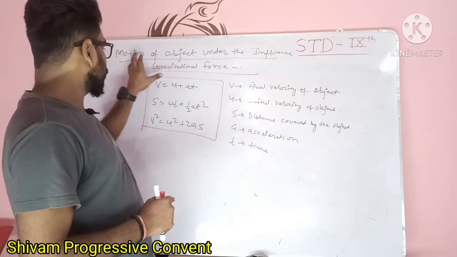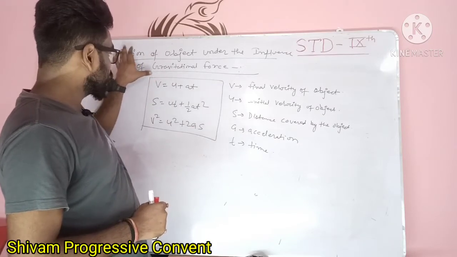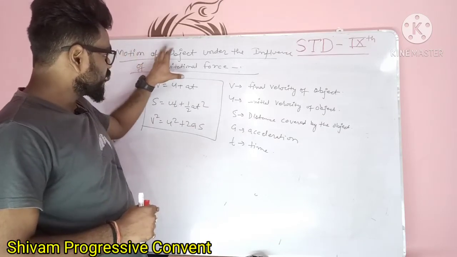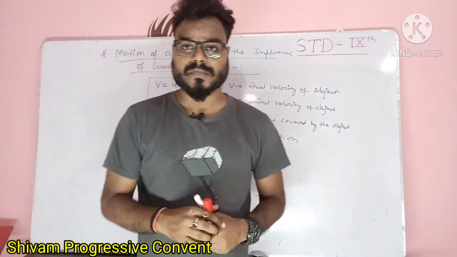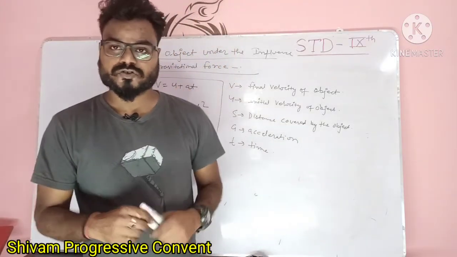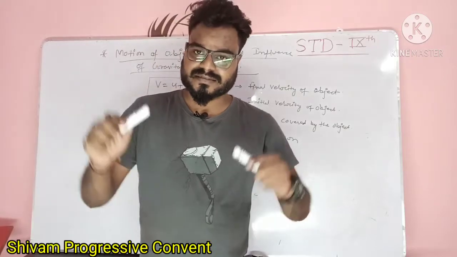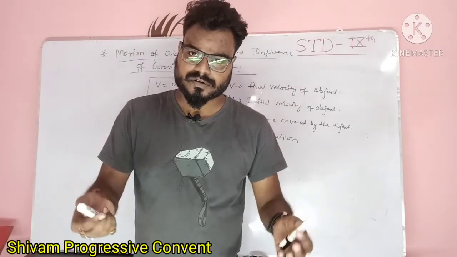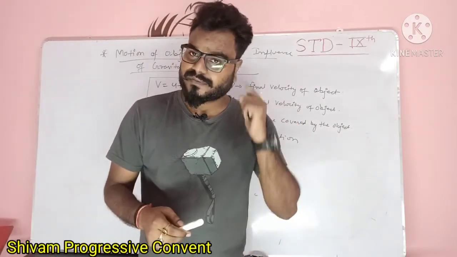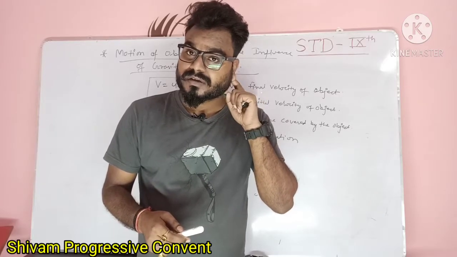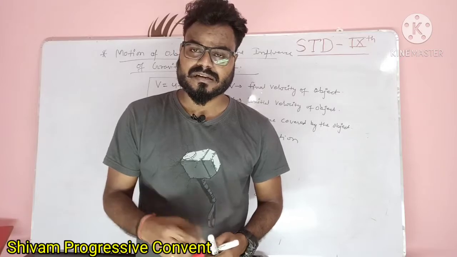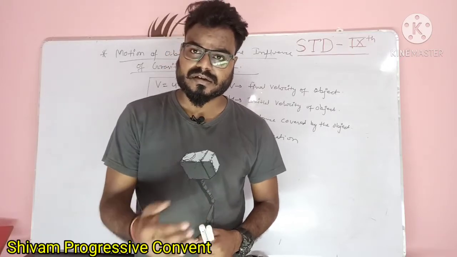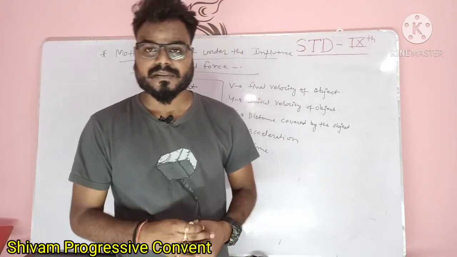Before moving to the equations of motion under the influence of gravitational force, you have to learn one more concept here. When you throw a stone and a paper at the same height, or you can say on your building's first floor, आप फर्स्ट फ्लोर पे खड़े हो जाइए and you throw a stone and paper at the same time, which will fall on the earth first? अर्थ पे सबसे पहले कौन आके गिरेगा?